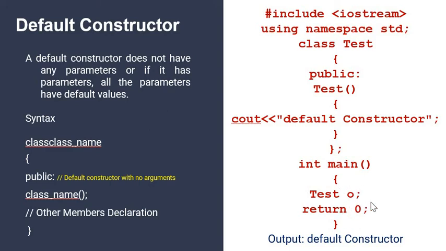While the object of the test class is created, at the same time the constructor will be called. After that it will display the message default constructor, and the program will be terminated.